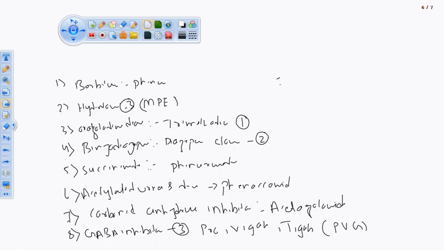Then the 9th one, iminostilbene. Just now we have done this iminostilbene, carbamazepine. Its synthesis has to be studied, the class of drug, uses, chemical name, then metabolism and mechanism of action. Everything we have done. Okay, 3, 4, 5, 6, 7, 8, 9. This one is a 10. Okay, 9.